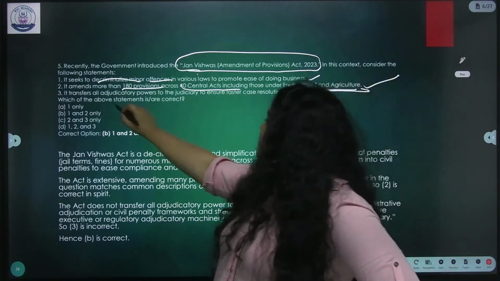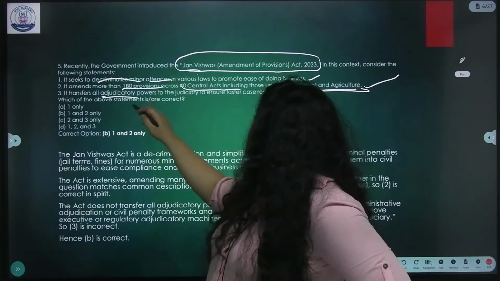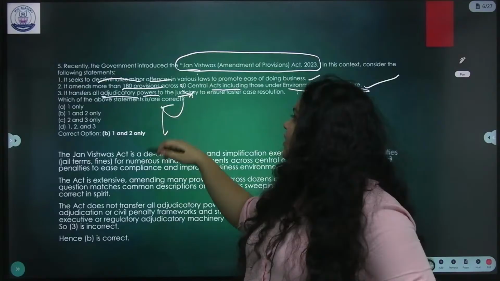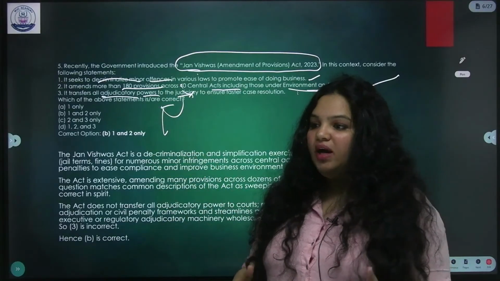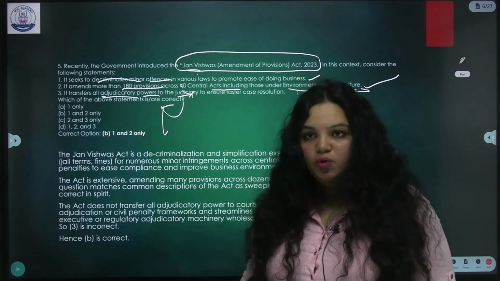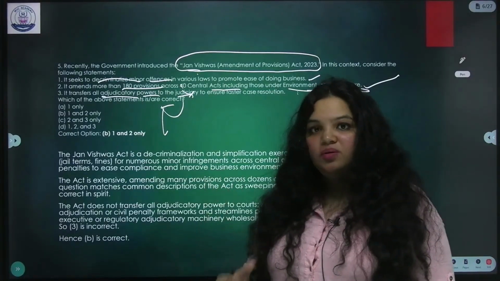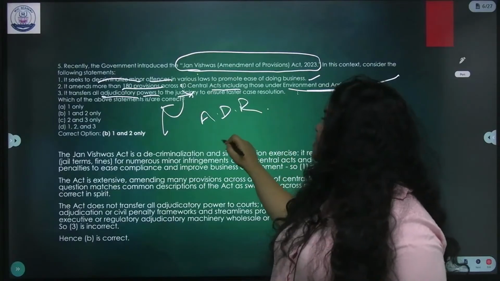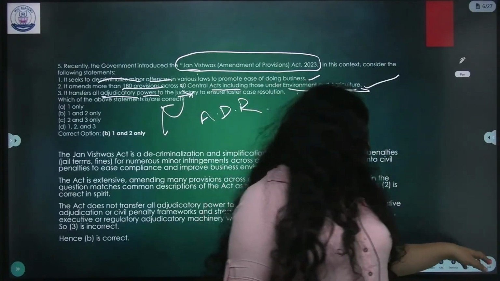Next, it transfers all adjudicatory powers to the judiciary. No, it is actually the reverse. They are trying to make sure that you don't have to go to courts, you don't have to go to police stations. They are focusing on tribunals and alternative dispute resolution. This is the main focus of it. Okay.